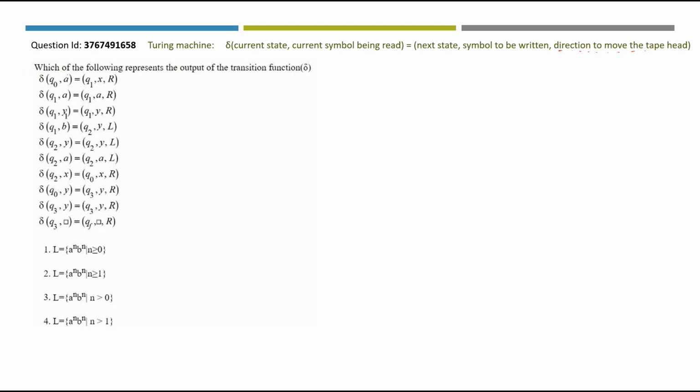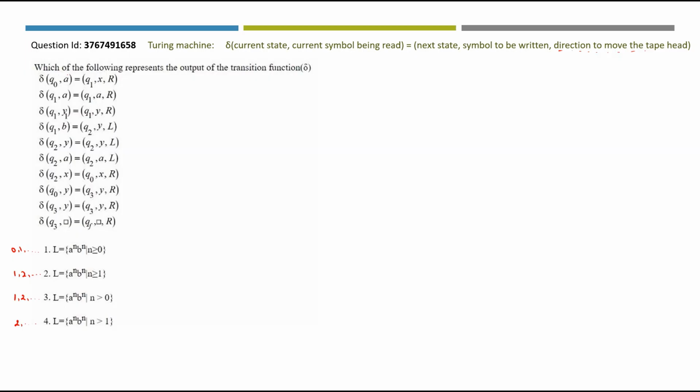L is equal to a power n, b power n. They have given 4 conditions. The first condition is n is greater than or equal to 0, which means the n value will be starting from 0 and it goes on. What about the second option? They have given n greater than or equal to 1. So n value will be starting from 1 and it goes on. What about the third option? n greater than 0. This is also having the same set of values similar to option 2. What about fourth option? n greater than 1. Here the starting value of n will be from 2. It will not include 0 and 1.